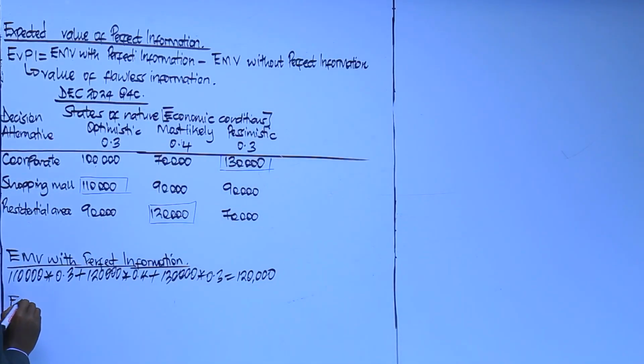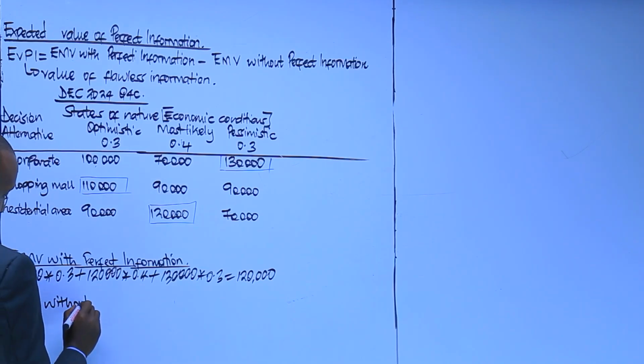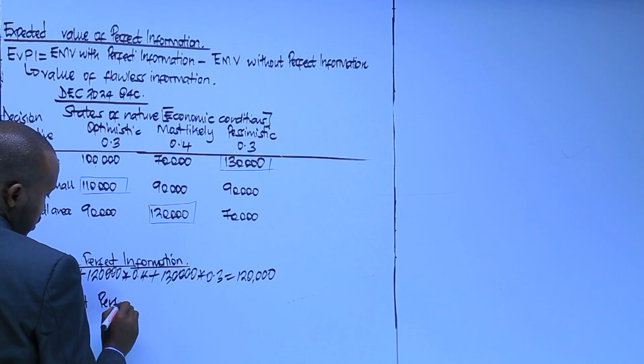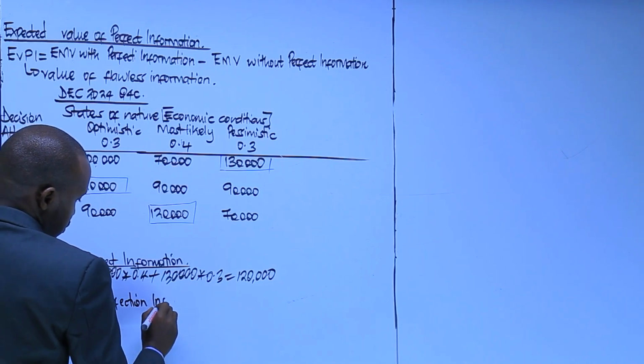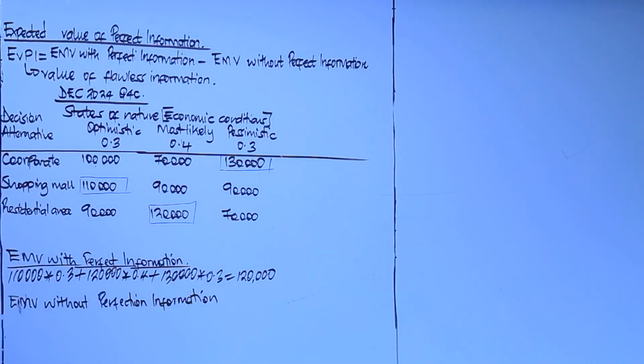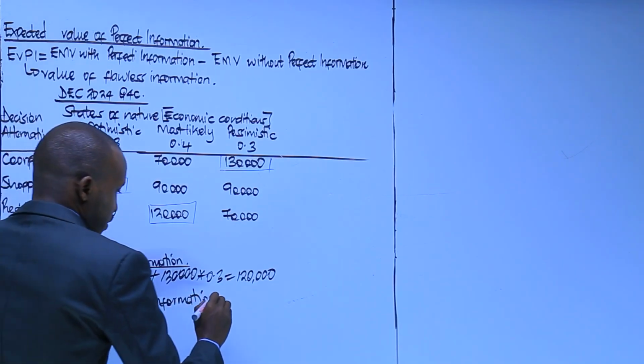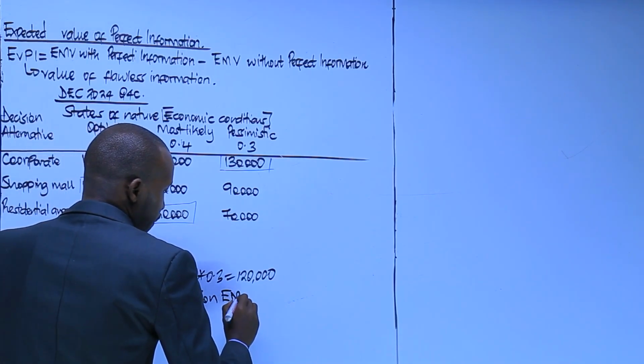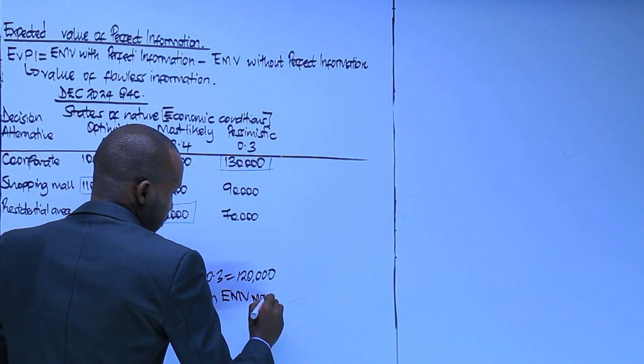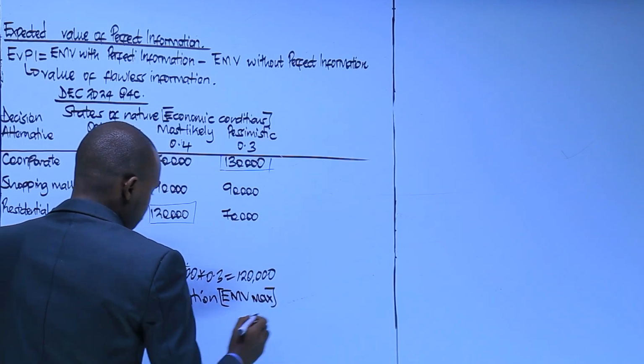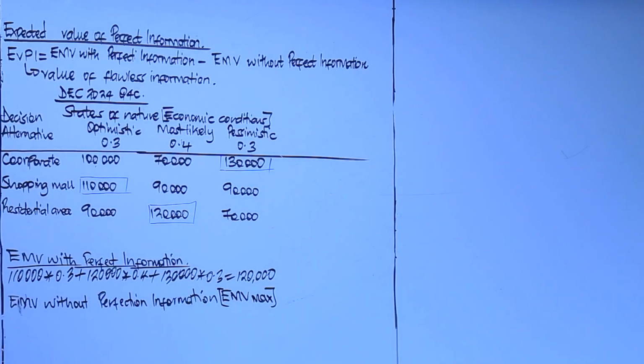The next thing I want us to do is to determine your expected monetary value without perfect information. The expected monetary value without perfect information is simply your EMV, your maximum expected monetary value. And how did we get your expected monetary value? You simply take your payoffs by the probability.